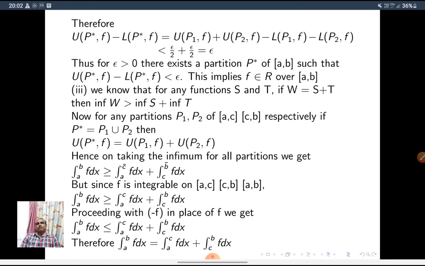The infimum of U(P1, F) is greater or equal to upper integral a to c f dx plus upper integral c to b f dx. Since f is integrable on AC and CB and AB, then integral a to b f dx is greater or equal to integral a to c f dx plus integral c to b f dx. Proceeding this with minus f, we get integral a to b f dx is less than or equal to integral a to c f dx plus integral c to b f dx. Therefore, integral a to b f dx is equal to integral a to c f dx plus integral c to b f dx.